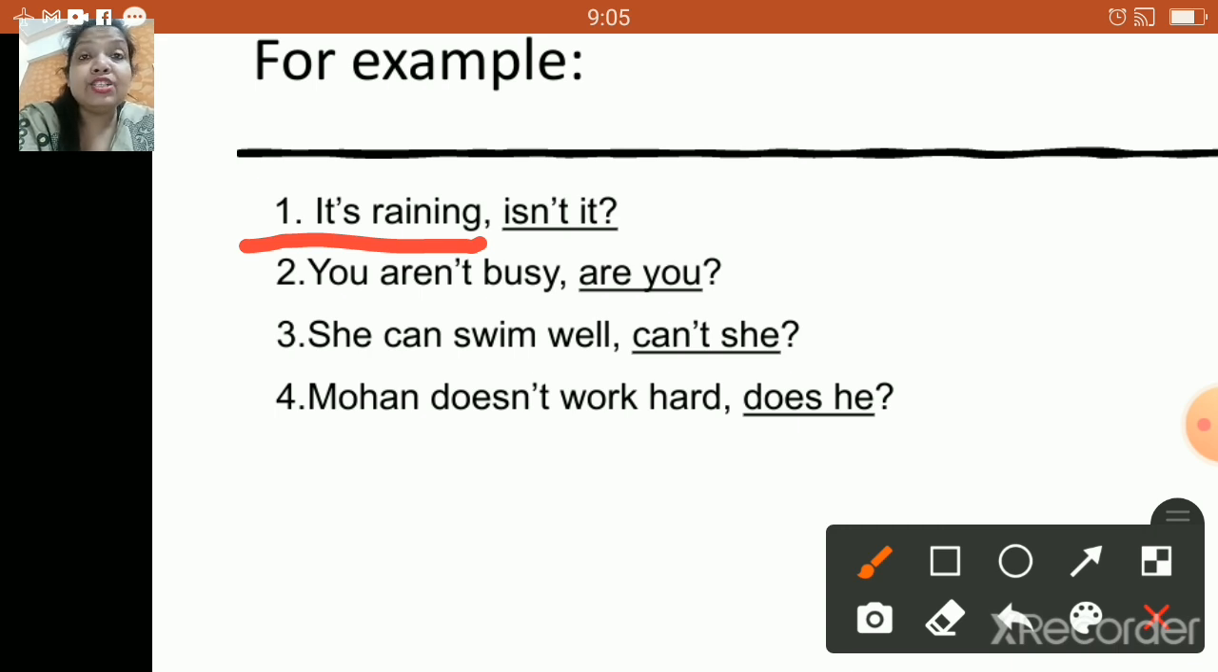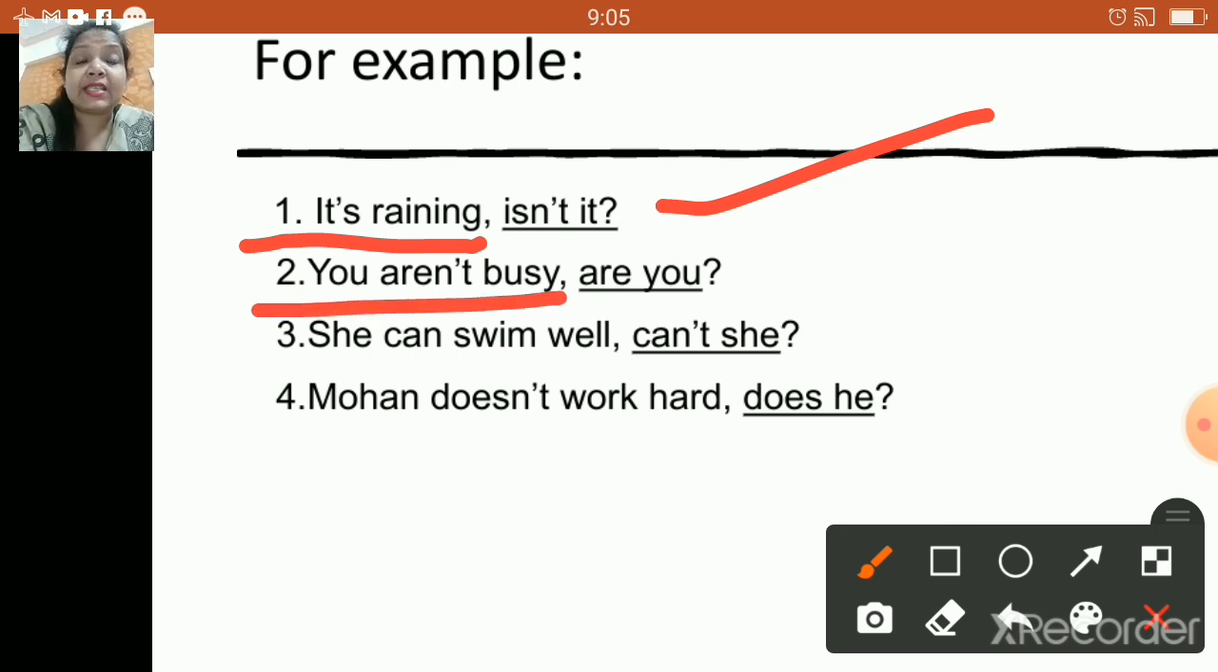This is a short question, that's a question tag which has been asked in a negative way, right? Next one. You aren't busy. Are you? Right. Now, aren't busy is again a negative statement. Over here, your question tag will be in a positive way.